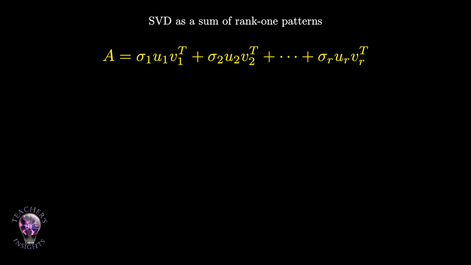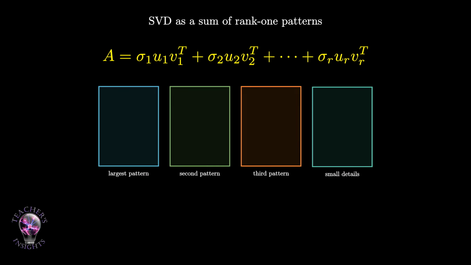There is another interpretation of SVD that is incredibly important for applications. Instead of viewing SVD as a product of three matrices, we can view it as a sum. A equals sigma 1 u1 v1 transpose plus sigma 2 u2 v2 transpose plus more terms, up to sigma R ur vr transpose. Each term ui vi transpose is a rank 1 matrix. Each rank 1 matrix is weighted by the singular value sigma i. So SVD says that a complicated matrix is a sum of simple rank 1 patterns. The first pattern is weighted by the largest singular value. The second pattern is weighted by the second largest singular value, and so on.